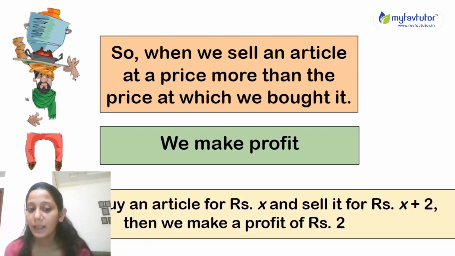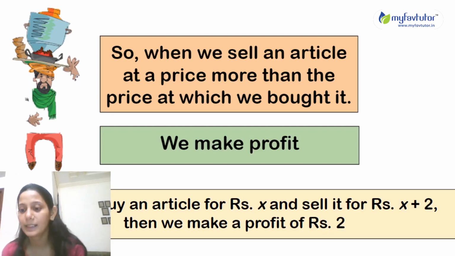So if we buy an article for rupees X and sell it for rupees X plus 2, then how much profit did we make? We make a profit of rupees 2. So in this way, a seller earns some money, makes a profit.